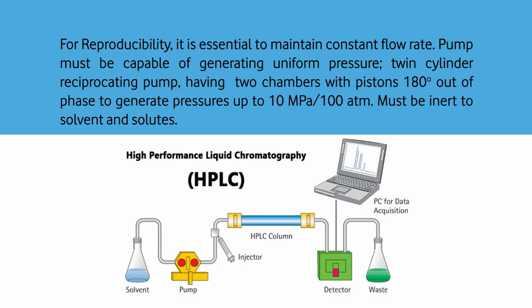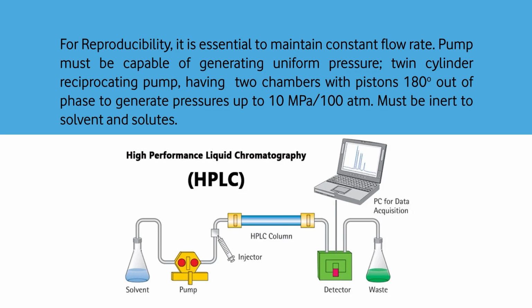And we have already talked that in HPLC, we need to have high pressure. These days, in fact, ultra HPLC is coming, where the pressure is very high. Generally, the minimum pressure of the pump is 100 kg per centimeter square, 100 atmospheric, 10 megapascal. Now, that's a very high pressure, so for this kind of pressure, a robust pump should be there.